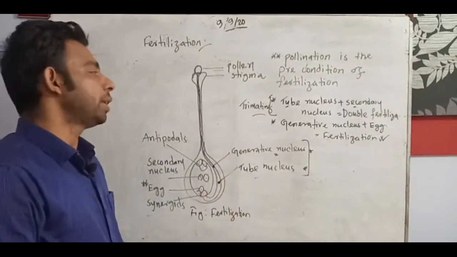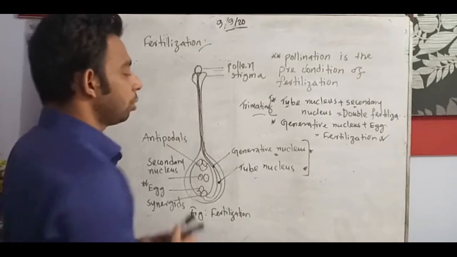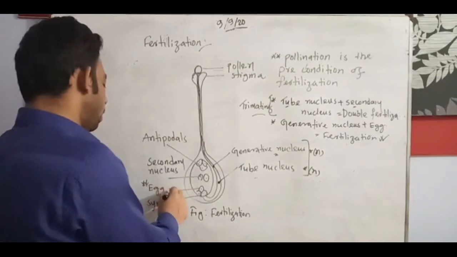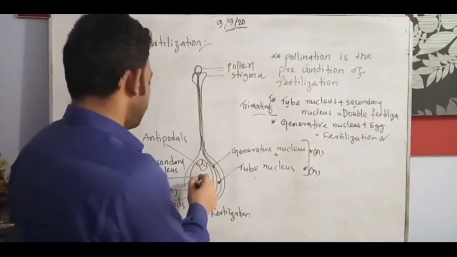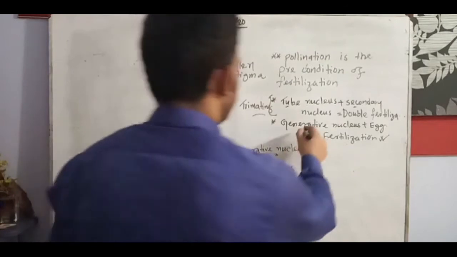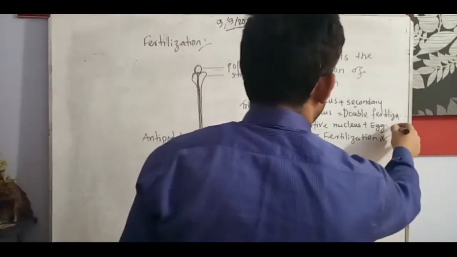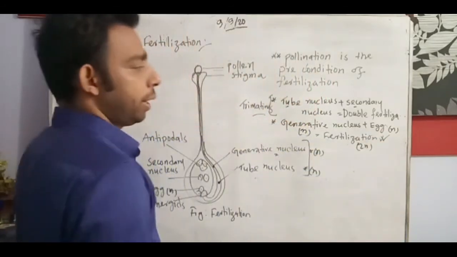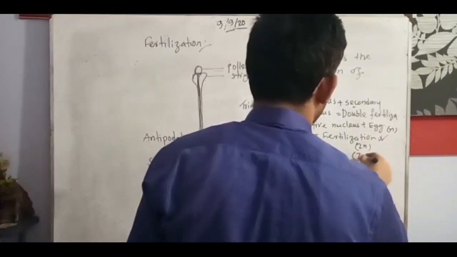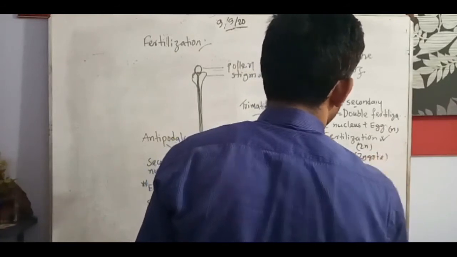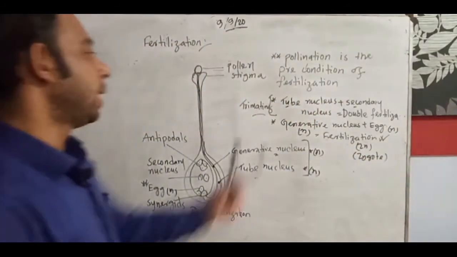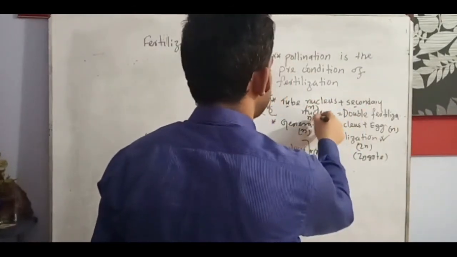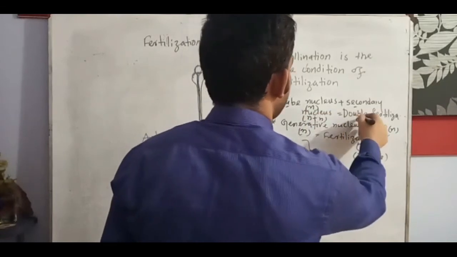And look at here, all the nuclei bear N number of chromosomes. The egg also has N number of chromosomes. Here, what happened? Generative nucleus N, egg N, and when fertilization goes on, it gives 2N, which is actually the zygote formation. But here, tube nucleus N, and secondary nucleus N plus N, in total for double fertilization there will be 3N.